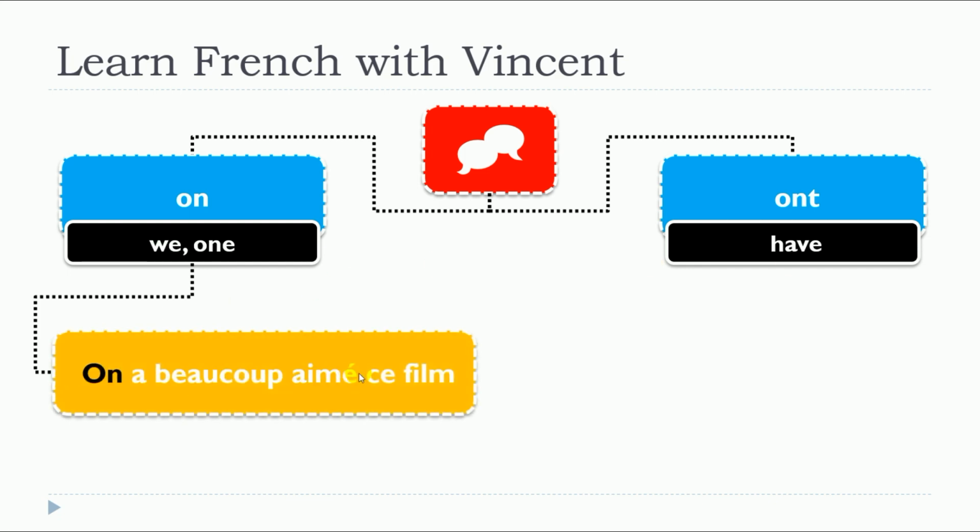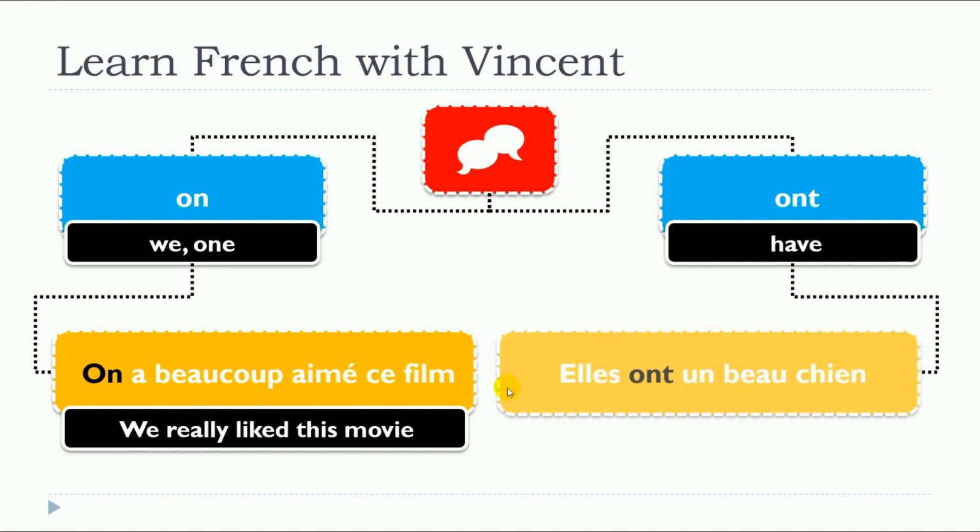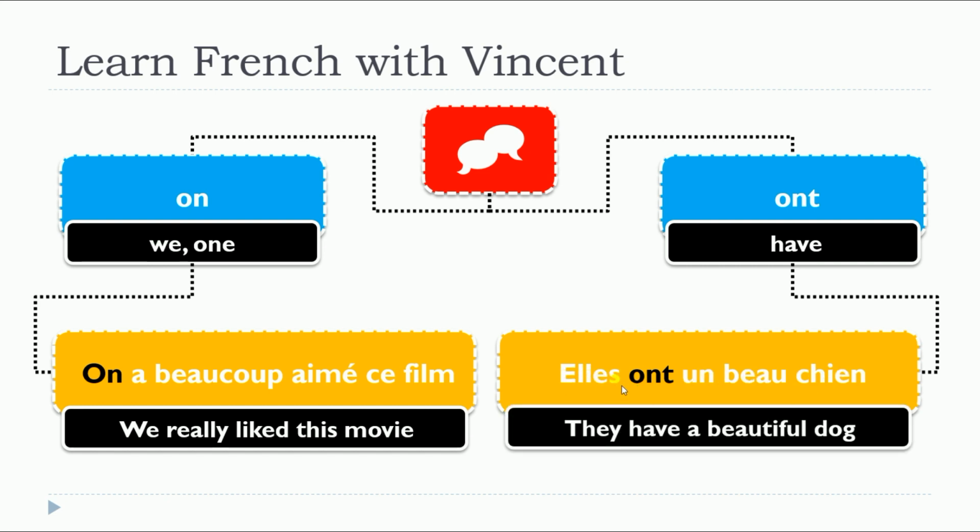On a beaucoup aimé ce film. Elles ont un beau chien. Elles ont un bon chien. So in this case, as you can see, it's on, that we can translate in that case with oui. On a beaucoup aimé ce film. And here it's the verb avoir, remember, that is conjugated in the third person of the plural in the present.